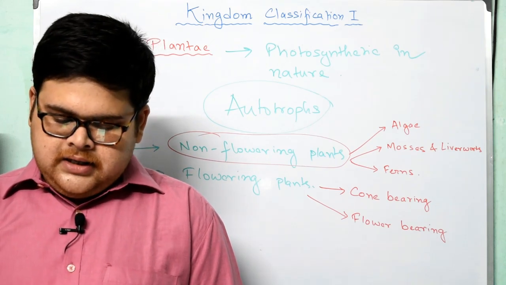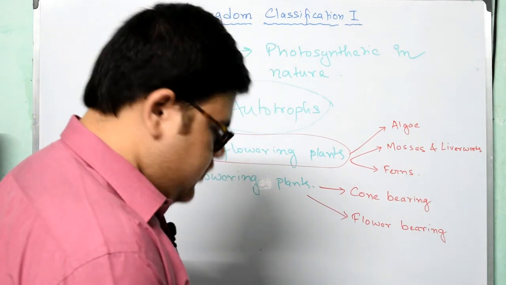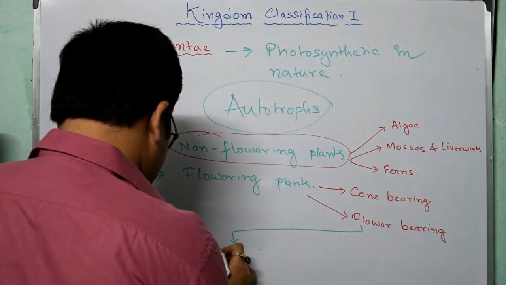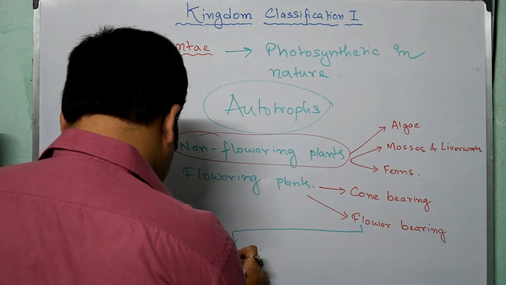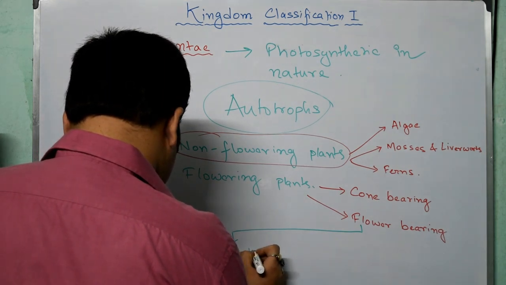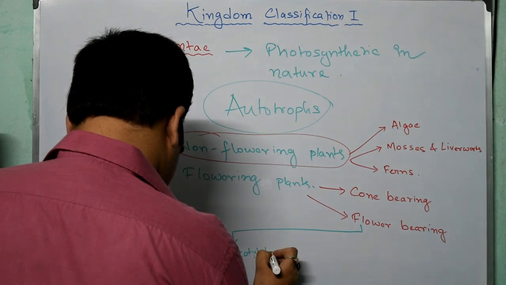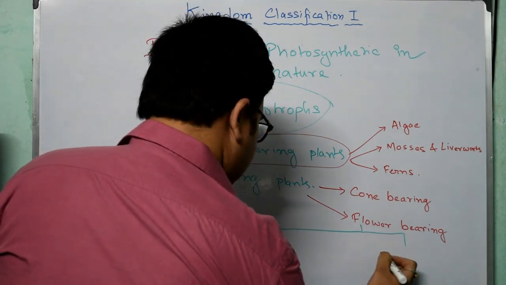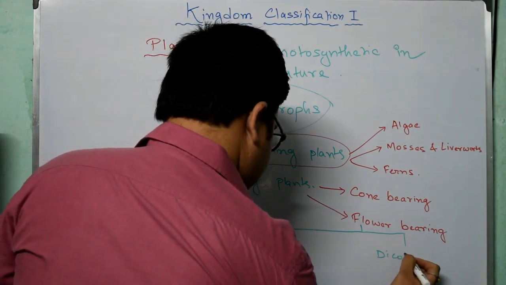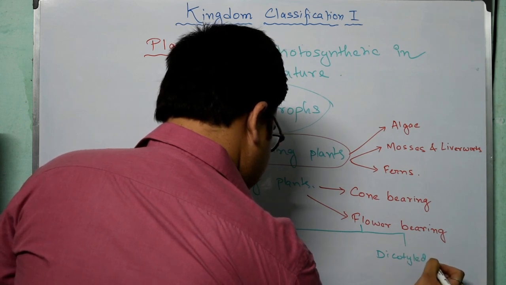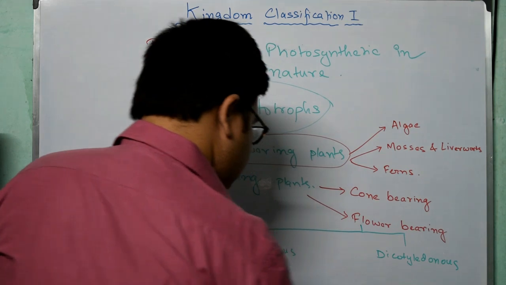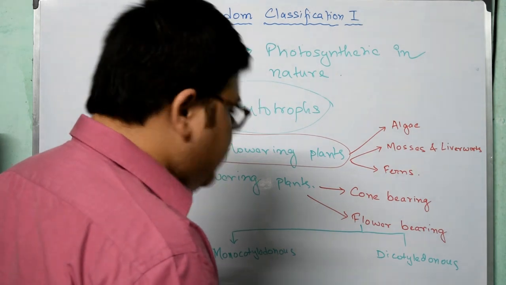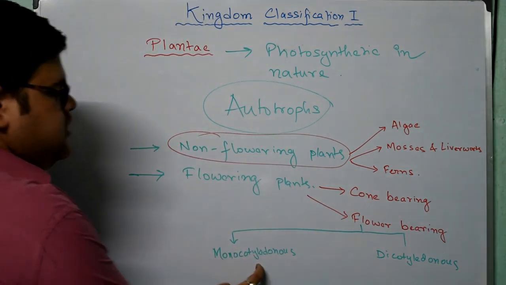One is monocotyledonous plants, another one is dicotyledonous plants. So this flower bearing group is classified under two types, monocotyledonous and dicotyledonous.